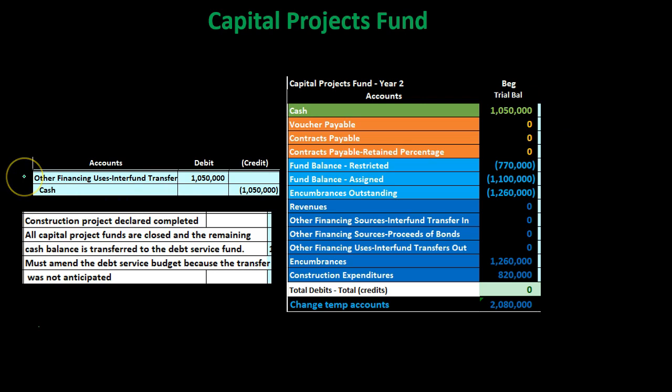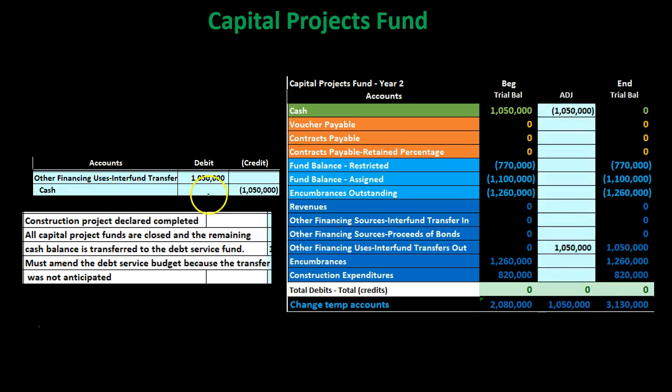Therefore, we're going to have the other financing sources transfer out for the amount that's in the account right now, the $1,050,000, and then we're going to credit cash. So cash is going to go down. We're going to take that out because this one has been completed. We're going to put that into the activity type of account that acts like an expense. The other financing uses, interfund transfer out. So that's going to go up in the debit direction, kind of like an expense.